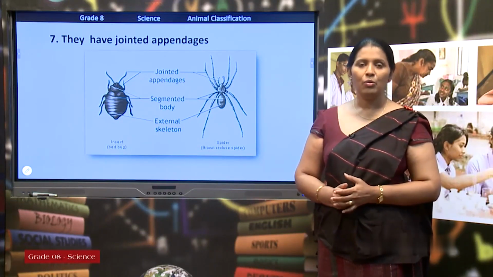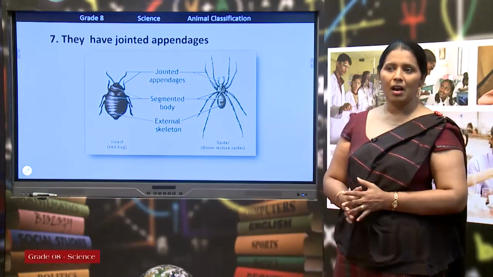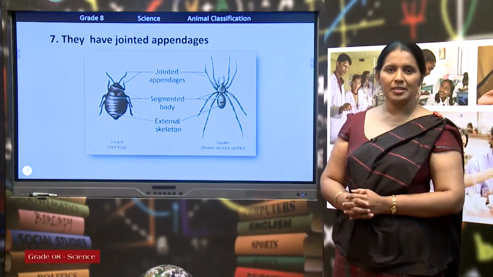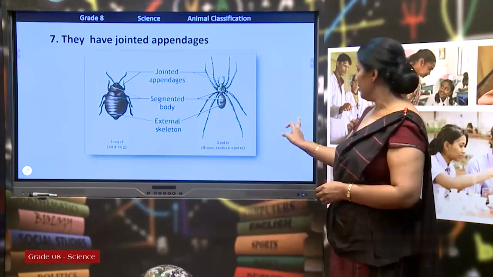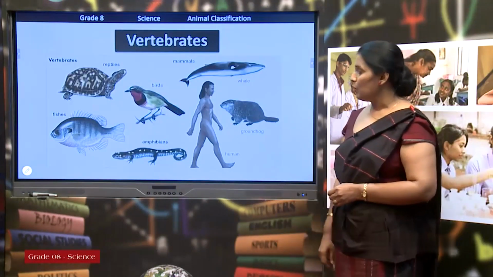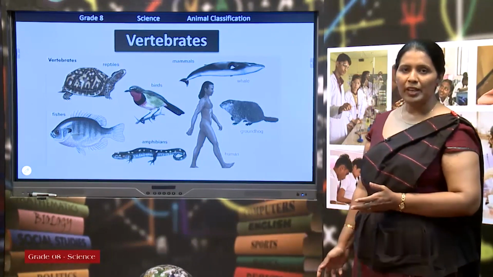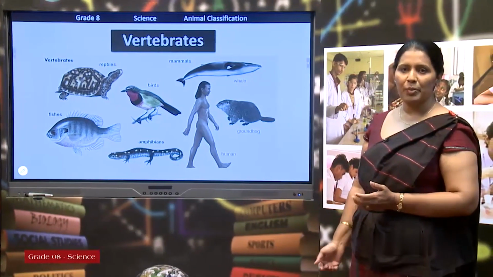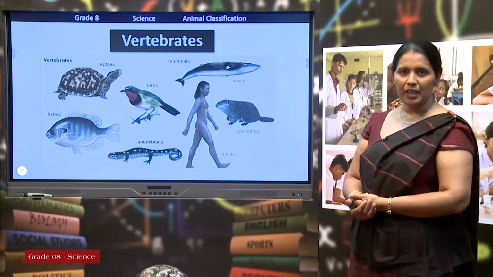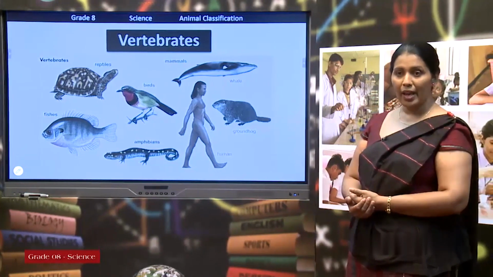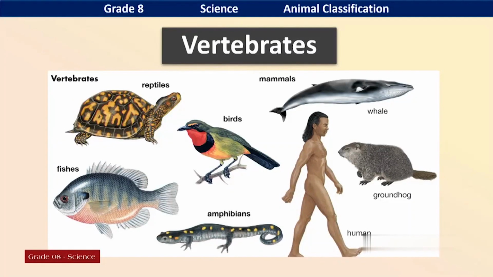Okay, now we'll move to the second half of the lesson, that is vertebrates. Who are the vertebrates around you? You can give a number of examples for vertebrates. Even in your house, cat, dog, rats, all are vertebrates.